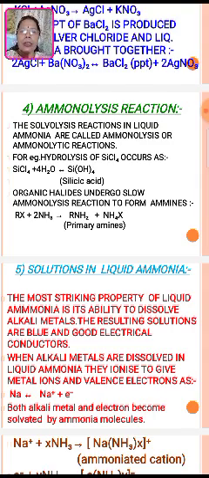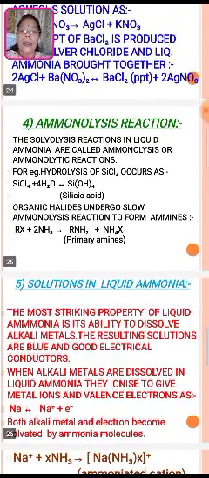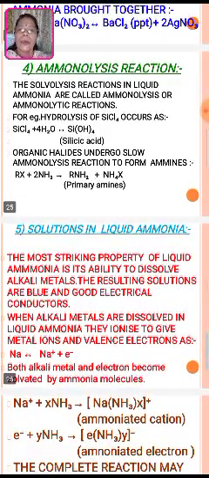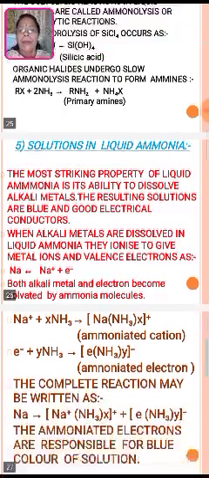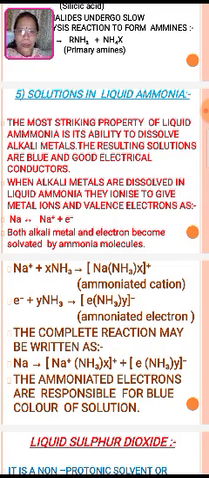Now hydrolysis of SiCl4 occurs as SiCl4 plus 4 molecules of water, there is the formation of silicic acid. Organic halides undergo slow ammonolysis reaction to form amines. So see that general reaction, RX plus 2 ammonia, there is the formation of RNH2, that is primary amine, plus NH4X.